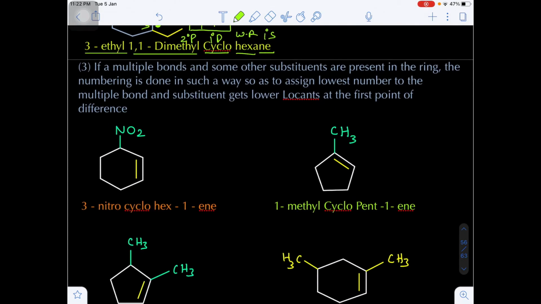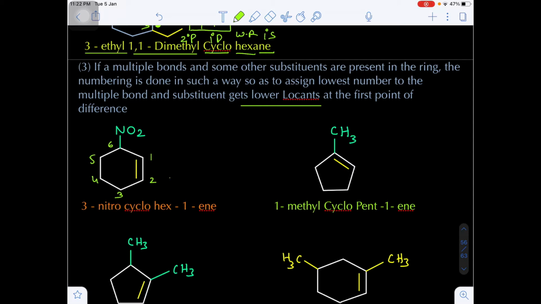Suppose a multiple bond is present along with some other substituents. We always give priority to the unsaturation, that is the multiple bond. The multiple bond has more preference over the substituents, and the multiple bond carbon should always get the lowest number. Now in this case you see a double bond is there. Suppose I give number 1 here, number 2 here. First of all we have to give the first priority to the unsaturation. Then 1, 2, 3, 4, 5, 6. So NO2 will be present on the 6th carbon.